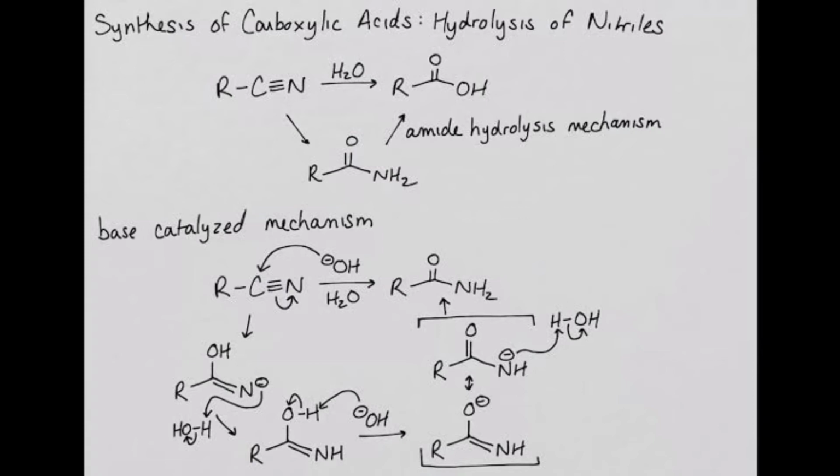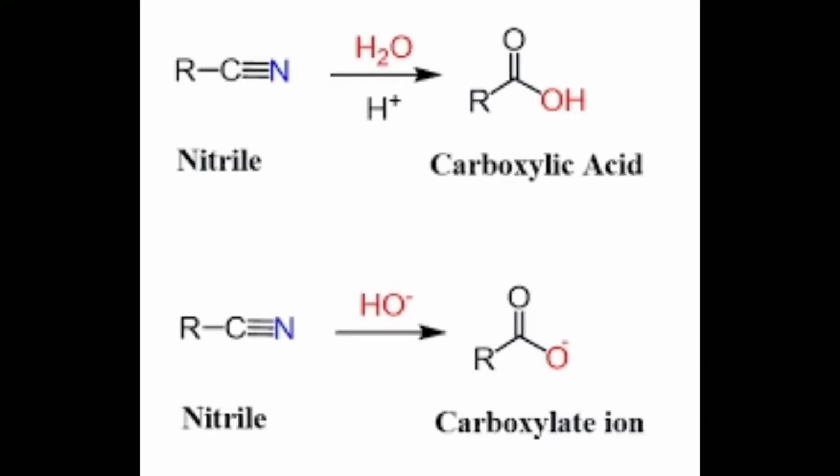Hydrolysis is carried out by using dilute mineral acids like dilute sulfuric acid or dilute hydrochloric acid. In this, the nitriles, after hydrolysis, give amides.